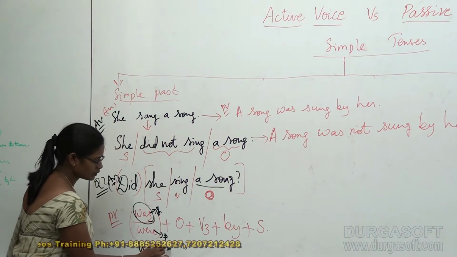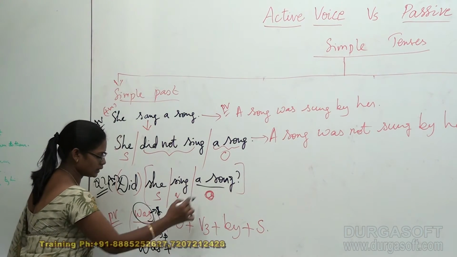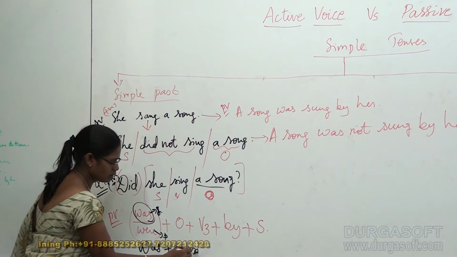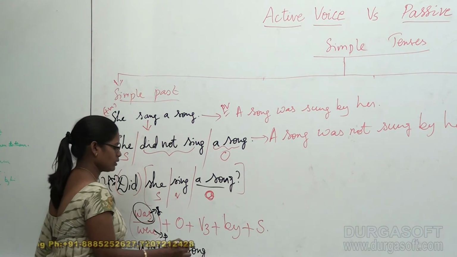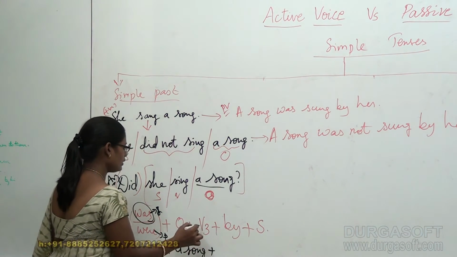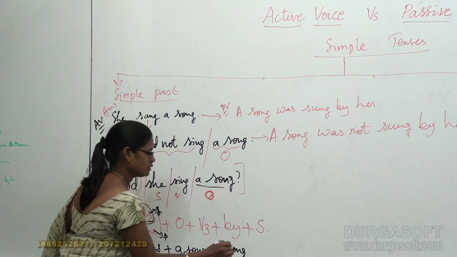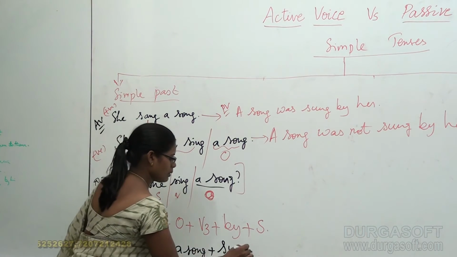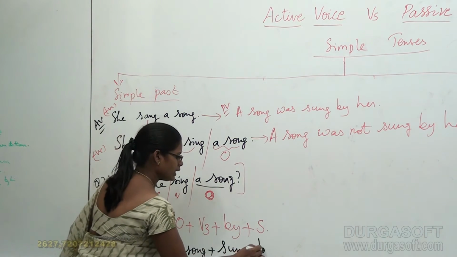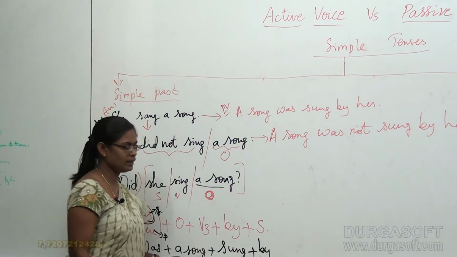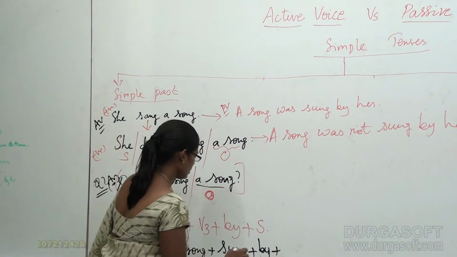Was plus object. What is the object? A song plus V3. What is the V3 for sing? Very good, it is sung plus copy by as it is, by plus subject.